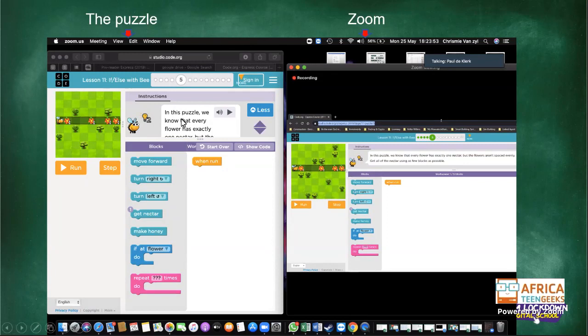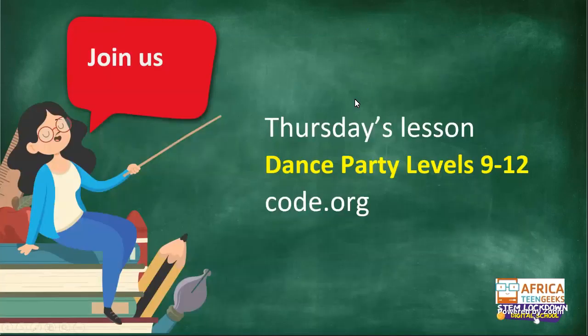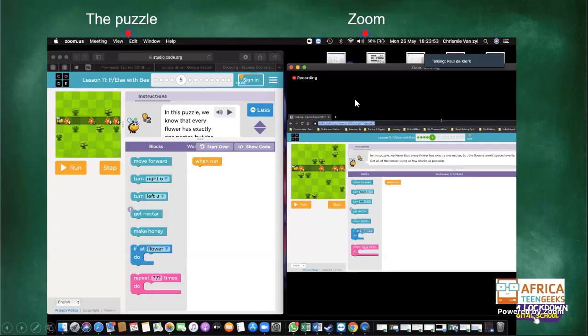your PC and you want to be able to see what we're doing in our puzzle, plus your own puzzle that you're trying to work out, you just go to that little block in the middle on the top right, and that makes your screen a bit smaller. Then you shape it and move it, and then you do the same with the other block, one block being code.org and one block being Zoom. Got that? Good. Okay. So today we're going to go on to our next puzzle.